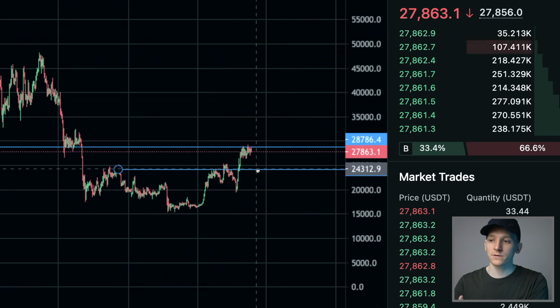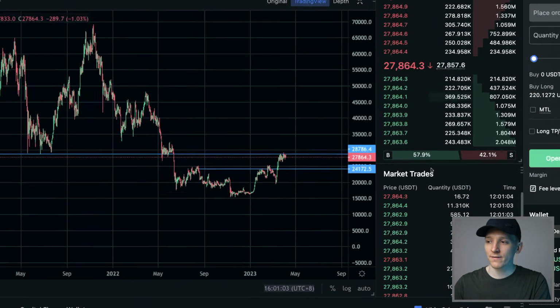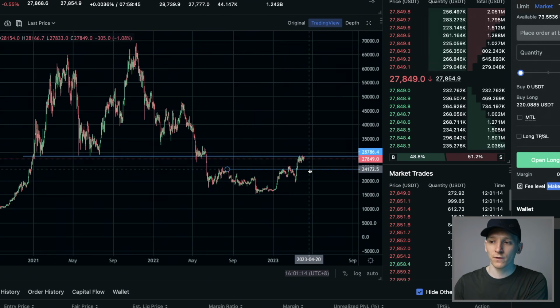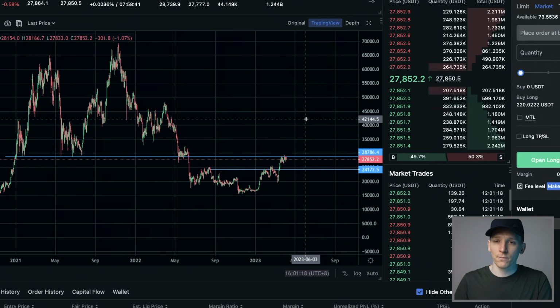Support and resistance levels, we can then use that to trade. Now it's up to us to figure out if we want to actually go long at resistance because we think we're going to break through, or we want to try and short this resistance and try and take profits down at this previous level of support and resistance. So that's very, very simple. There's a lot more to it.